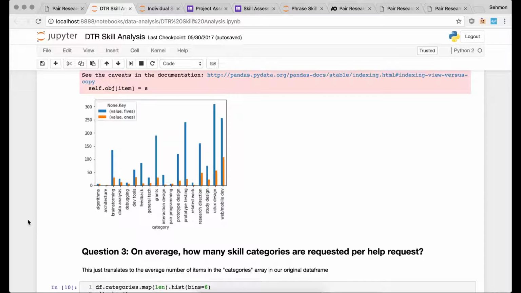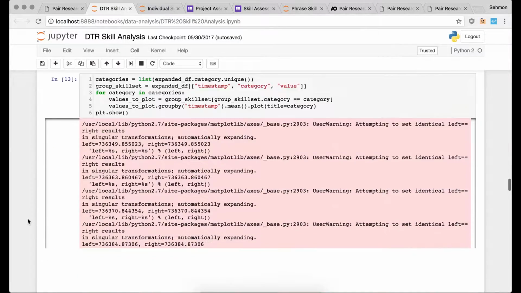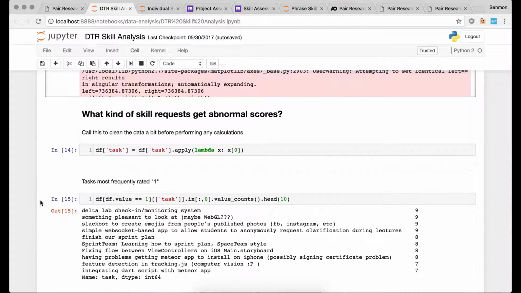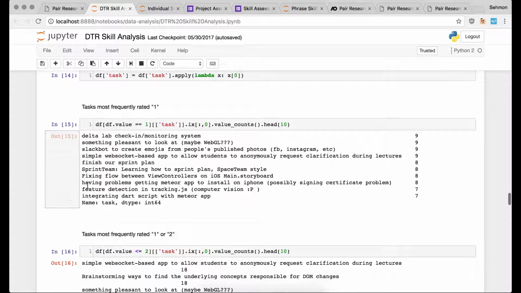We're trying to see if in general we can create views that help people make informed decisions about the community, so they can better address any skill deficiencies or any holes they might see in people's understanding of certain areas. Another interesting part of the data is understanding which types of tasks get the most 1s, where 1 means that someone cannot help at all with that task. Going through this, we can see where people don't really feel comfortable helping.